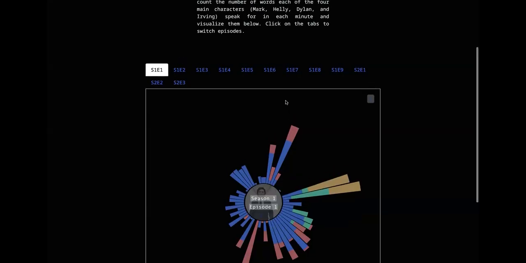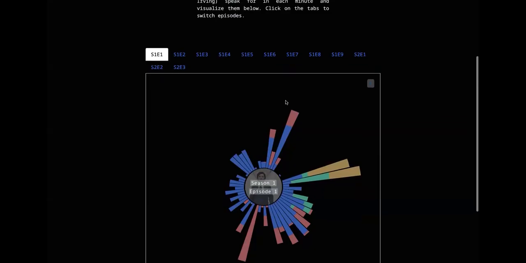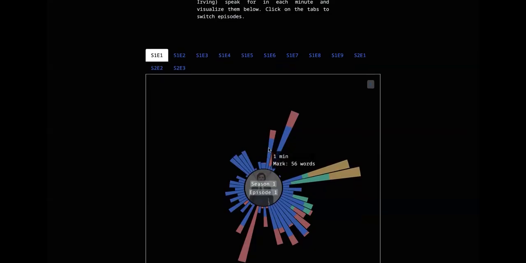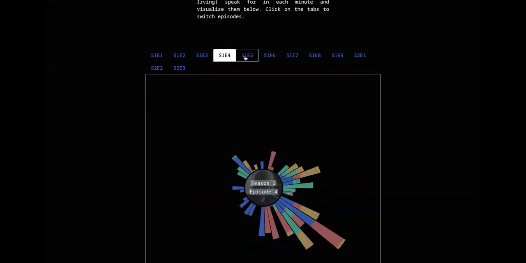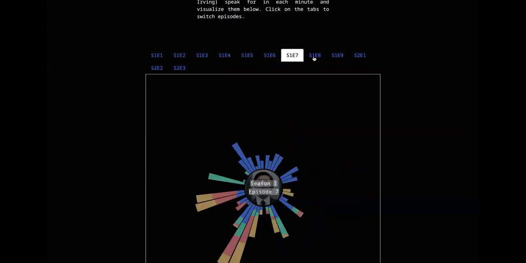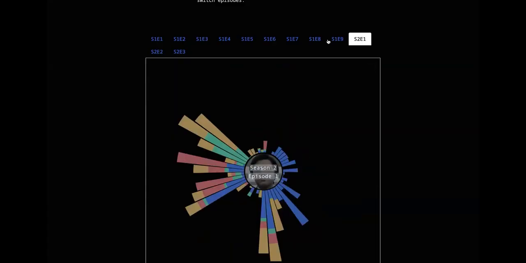This just visualizes who is speaking in each of them, which I think can give you an interesting sense of what's happening in the show. So the main character, Mark, here is in blue, and you can see he's got a lot going on in season 1, episode 1. But then by season 2, Dylan starts to come in more, especially towards the end of that episode. And there's certain episodes where other folks have more of a pull. Like for example, this episode, Helly makes a really big appearance. This is the season finale of the first season, and so on.